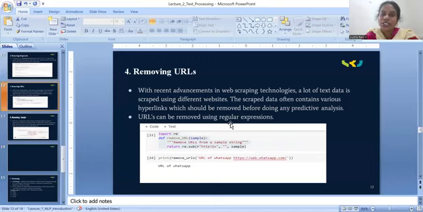Again, to remove URLs in the Python programming language, we have the NLP toolkit, which has many predefined functions and packages. Here we have the remove URL function directly. The remove URL predefined function is going to remove the URL. Here we gave this input, a WhatsApp URL, and after applying the remove URL function, we directly removed the URL and we are getting the output.